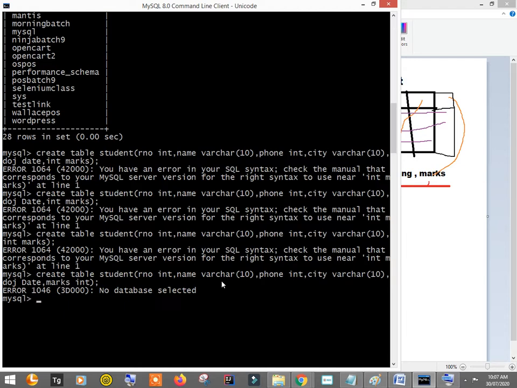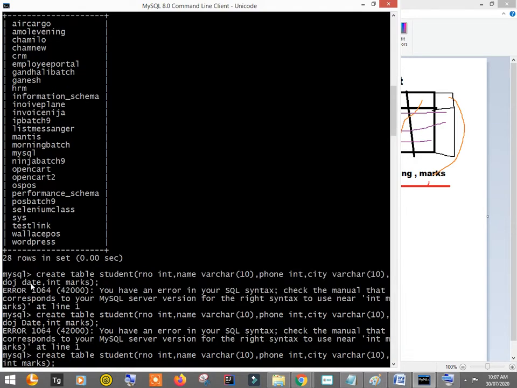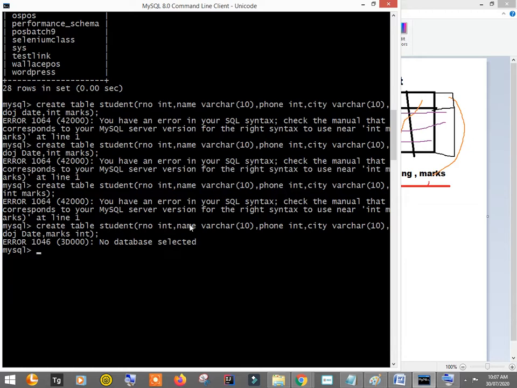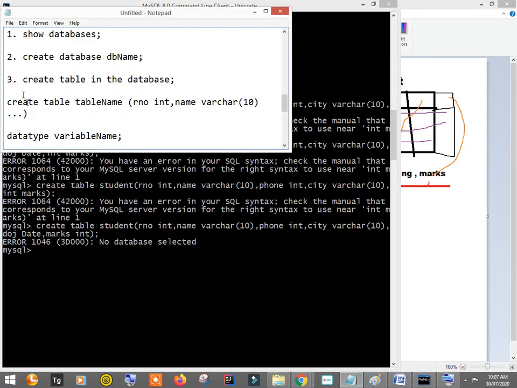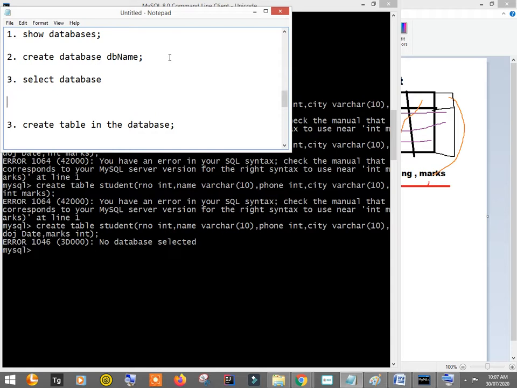So no database is selected, right? The command was okay, but actually I was trying to create a table, but in which database? There are more than 10 databases, so in which database am I going to create this student? For that we need to select the database first. So before we create a table we should select a database. To select a database you use the command use, then the db name, and then you start creating the table.